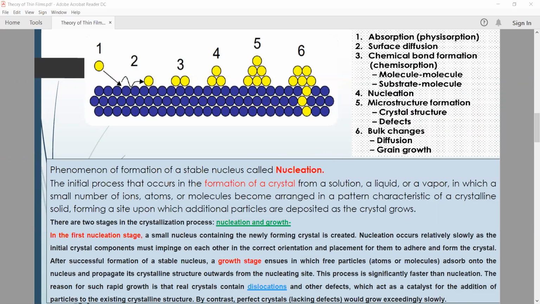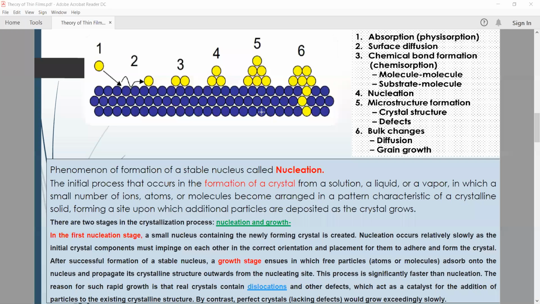Actually, during thin film growth formation, nucleation is a very important process, a very important step during the formation of thin film. So what exactly is meant by nucleation? What will happen exactly during the process of nucleation? That concept we will try to understand in today's lecture.